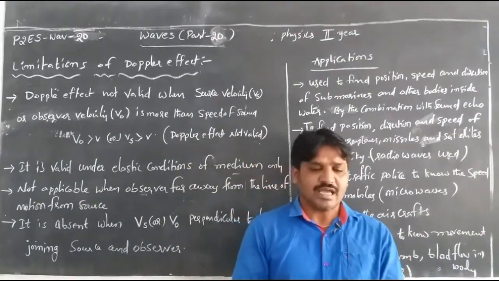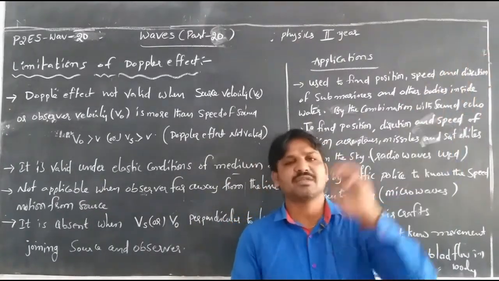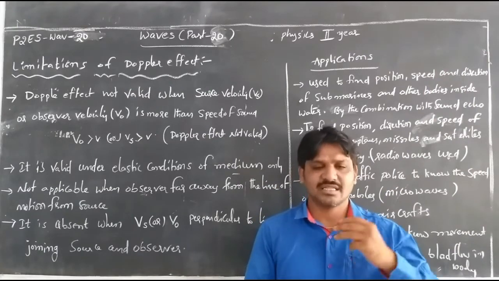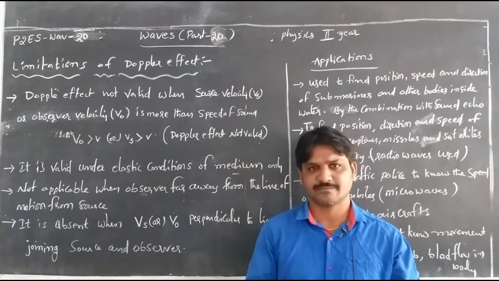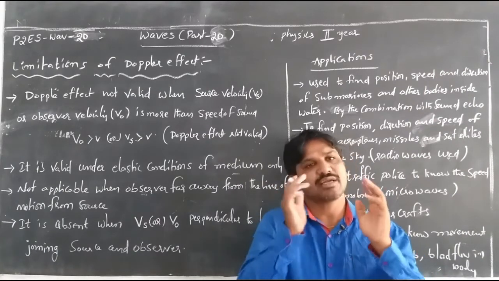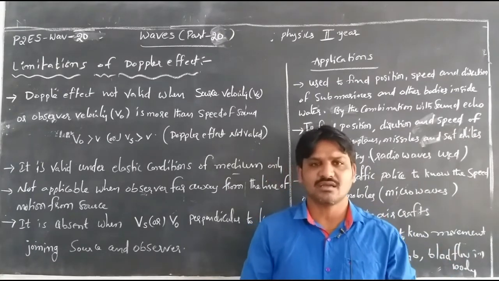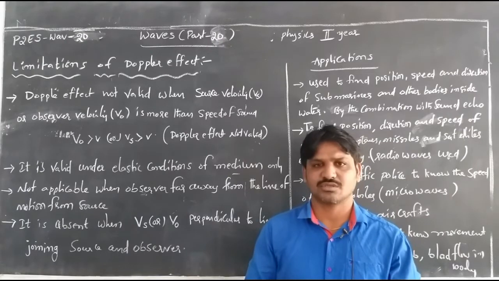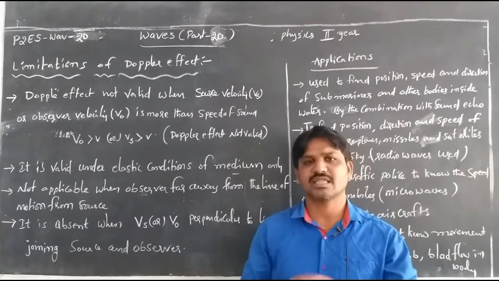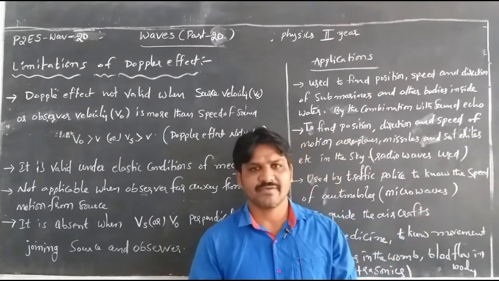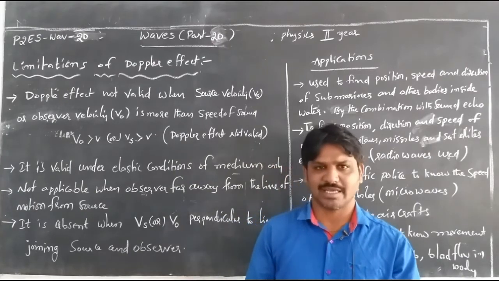In case the observer is far away from the line joining the source, the sound cannot be heard by the observer. In that case also, the Doppler effect cannot be applicable.